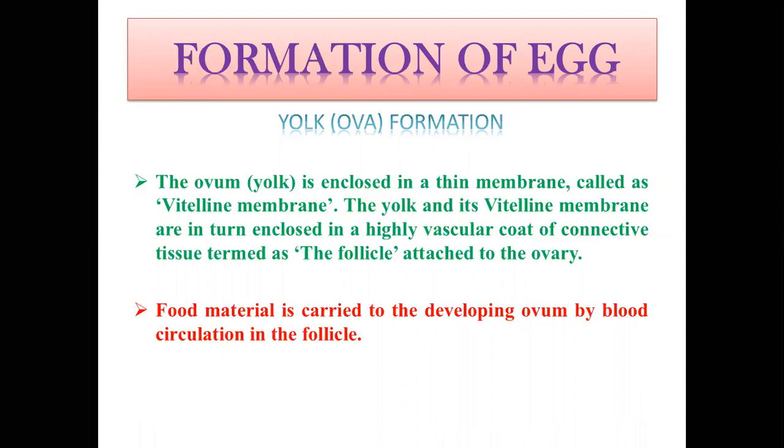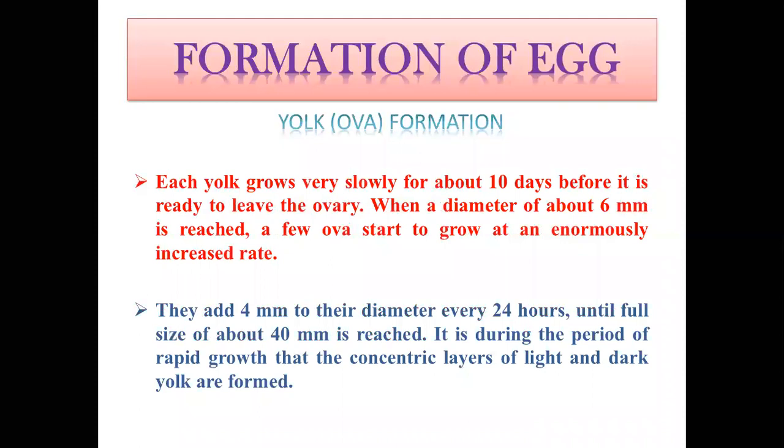Now, from which nutrients is the yolk made? The nutrients required for yolk formation are produced in the liver. Then they are transported to the ovary by blood circulation, and there the yolk is formed. Each yolk grows very slowly for 10 days, after which it is ready to leave the ovary.